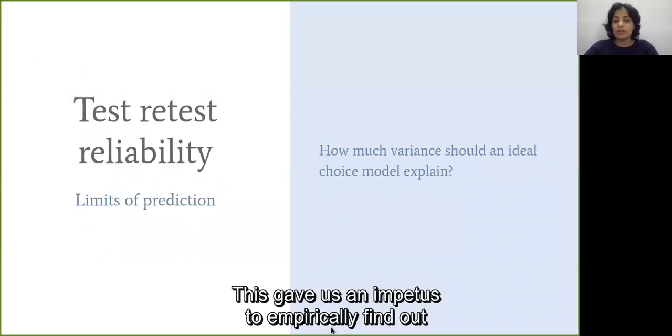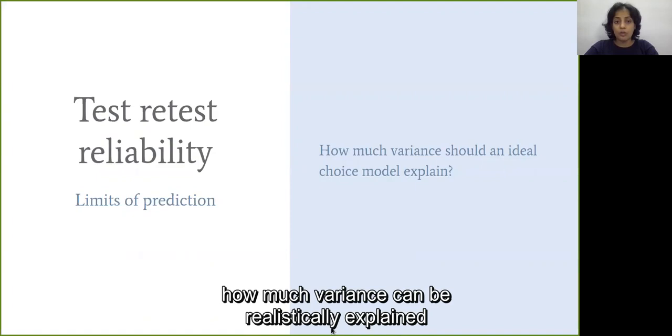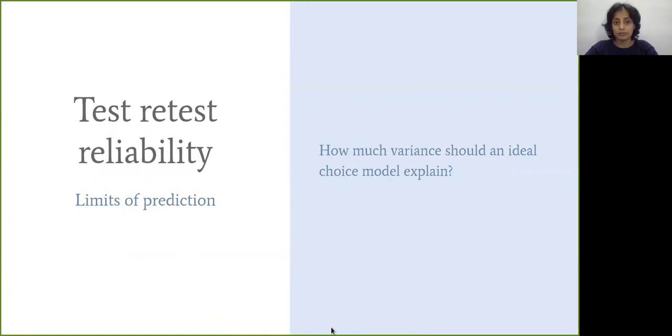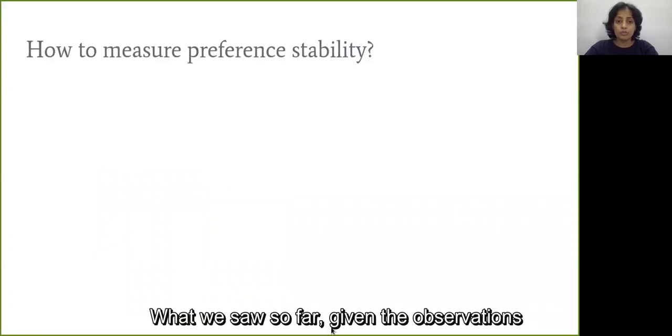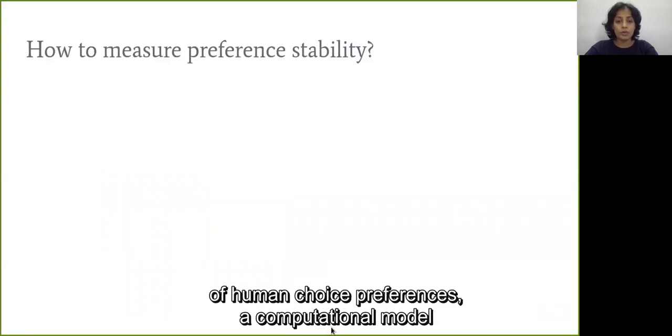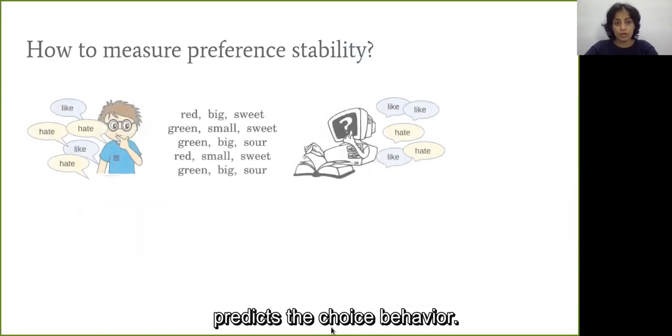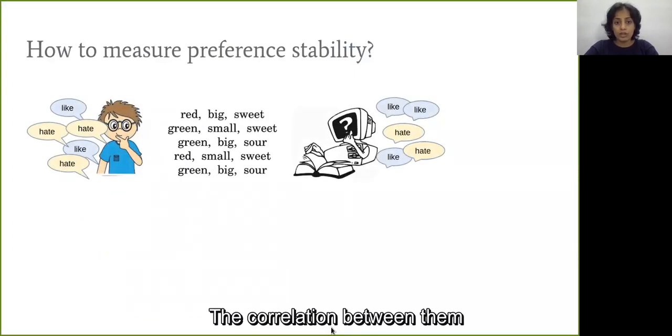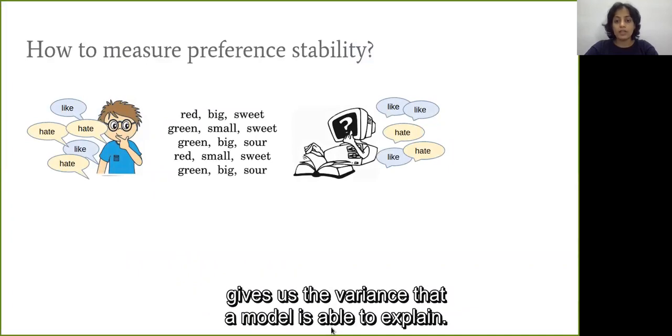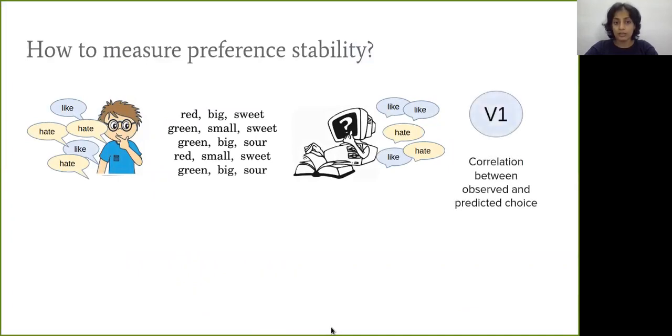This gave us an impetus to empirically find out how much variance can be realistically explained by a computational model. What we saw so far is that, given the observations of human choice preferences, a computational model predicts the choice behavior. The correlation between them gives us the variance that a model is able to explain.